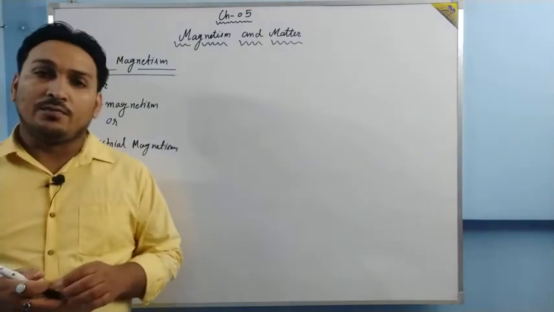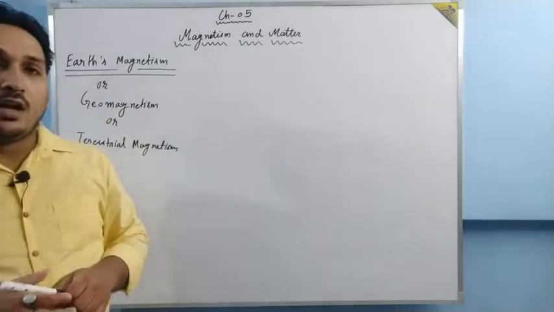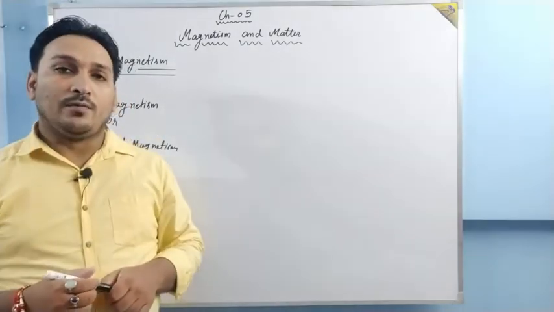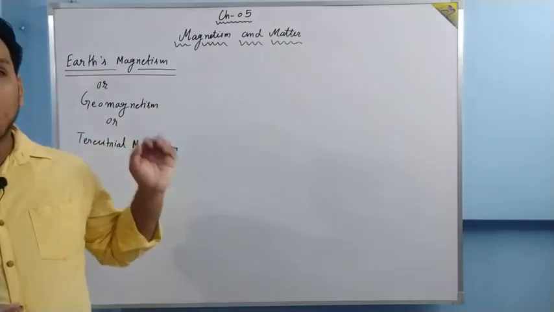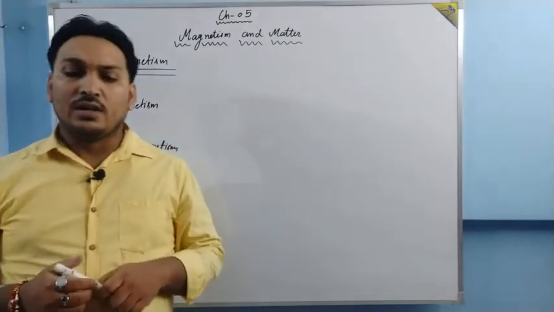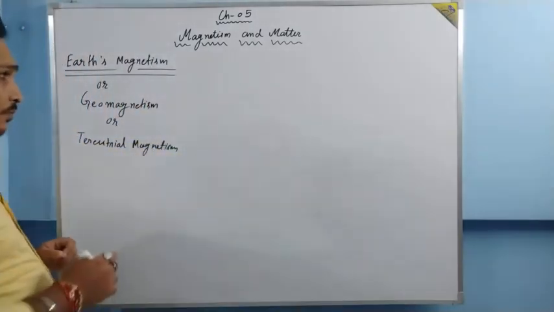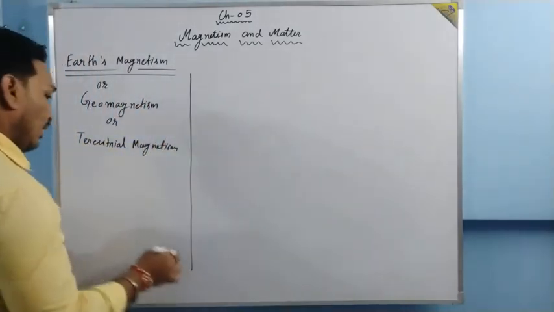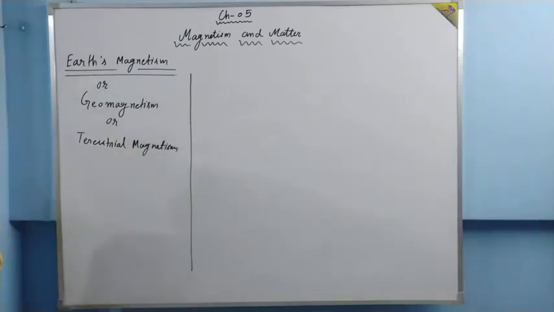The study of the magnetic field of Earth, its reason, its cause, its pattern, how the magnetic field lines are, is called Earth's magnetism or geomagnetism or terrestrial magnetism. What are the practical evidences by which we can say that Earth is having magnetic property and Earth behaves like a magnet? Let us see.